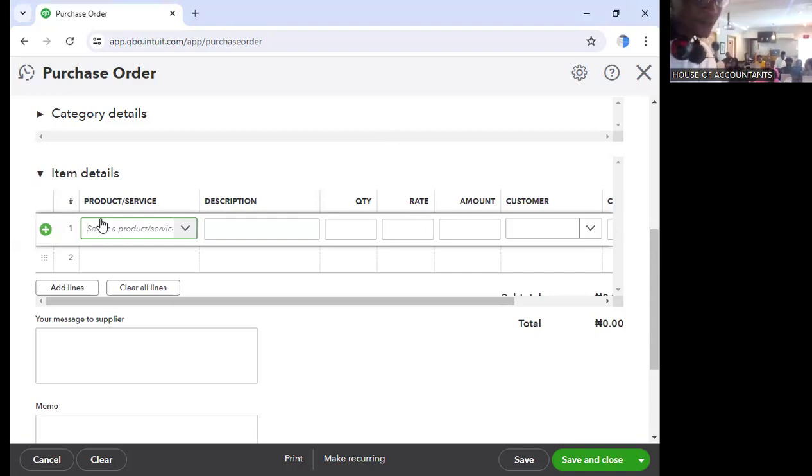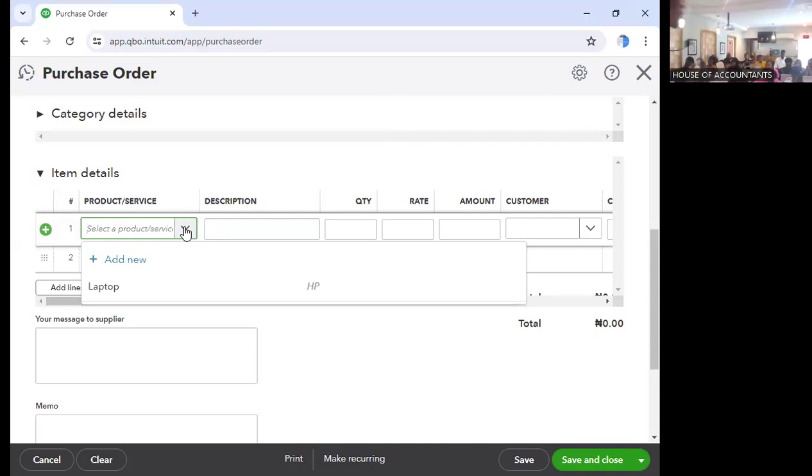So here, you will see that we only have 1 because we created 1 inventory. Do you remember? We created just 1 inventory. So this person we choose, PWC, it only means that is the one selling laptops to us. Let's create another one. Let's put phones here. So create new.